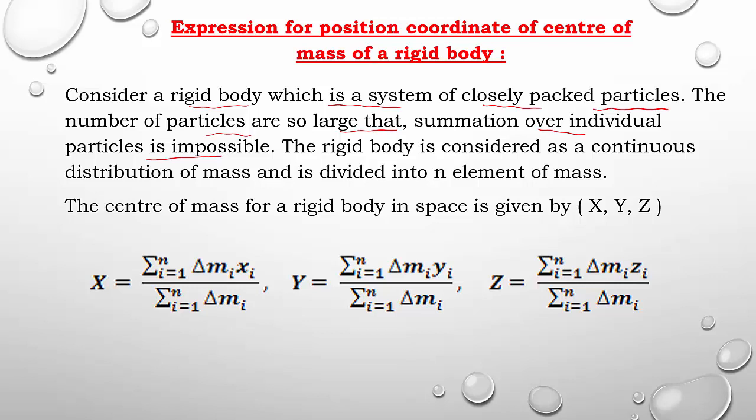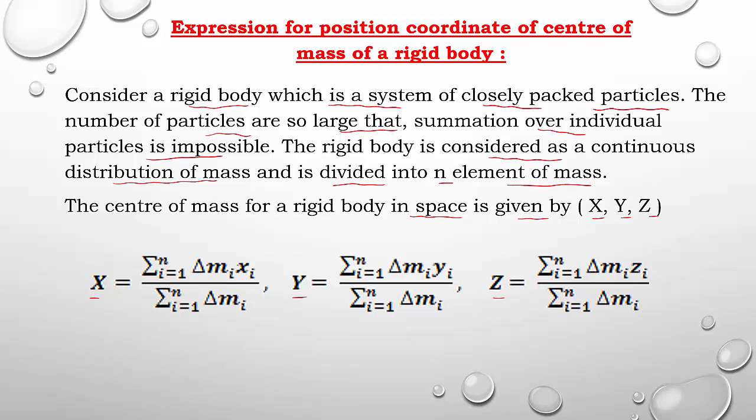So the rigid body is considered as a continuous distribution of mass and it is divided into n elements of mass. It contains an extremely large number of particles and it is very difficult to consider the mass of each particle, because generally we consider a rigid body as having continuous distribution of mass. So we can consider n elements of masses. So the center of mass for a rigid body in space is given by x, y and z. We can write the expression in terms of x, y as well as z.